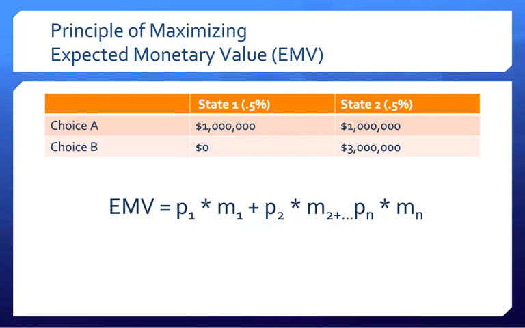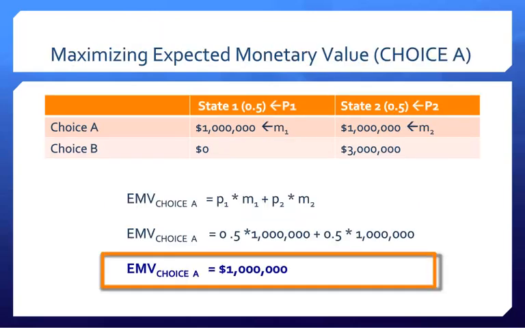Let's use this example to calculate the expected monetary value for both choice A and choice B to determine which choice is the best. For each choice, we need to multiply the probability of each state of nature with the corresponding monetary value of each outcome, and then add everything together to find the expected monetary value.